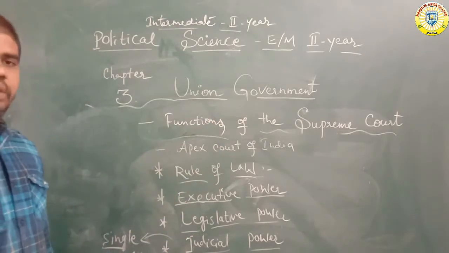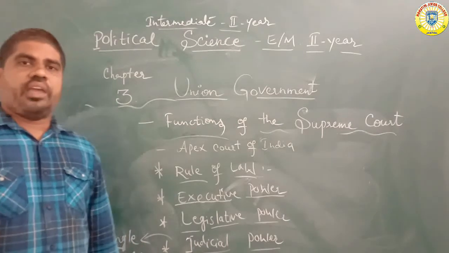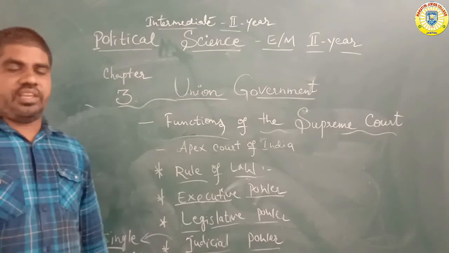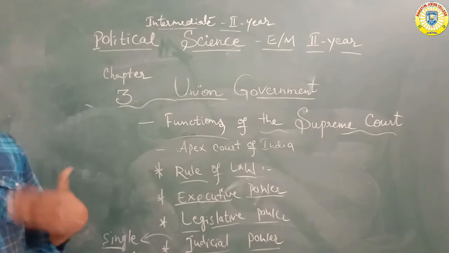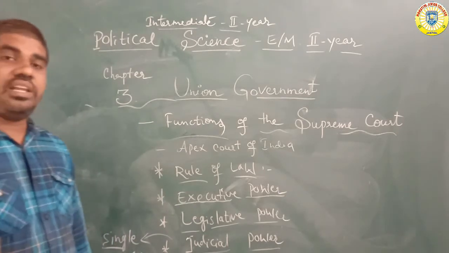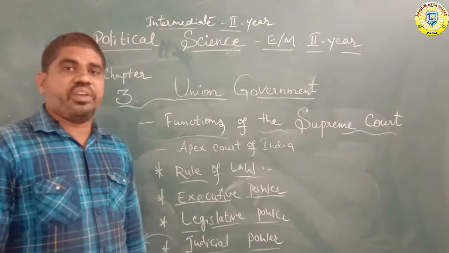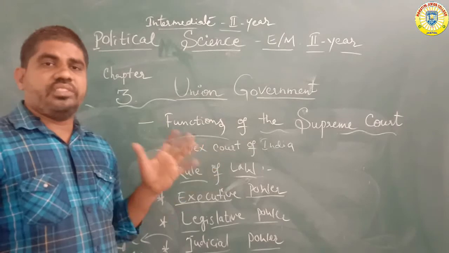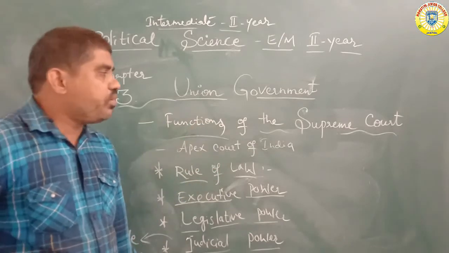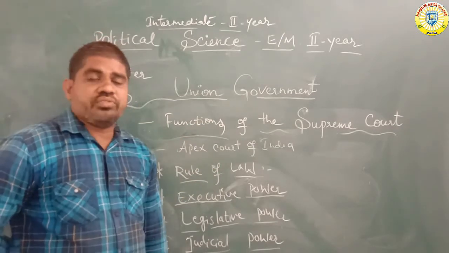The court appoints judges, with new appointments every six years. The last age is 65 years, and judges of the Supreme Court retire after 65 years of age. The Supreme Court judges are also appointed by the President.